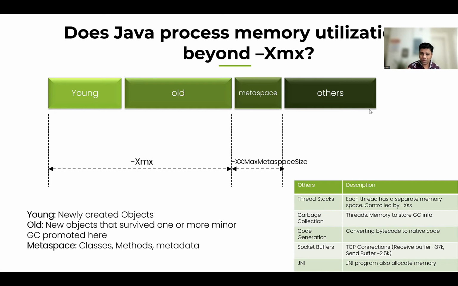So when you define Xmx, you are only defining the size of the young generation and old generation. This is the primary region. You're defining that. But after that, there is the Metaspace. After that, we have the thread stack, garbage collection, code generation, socket buffers, file descriptors, JNI, all of which require memory, and they are coming from this others region. So the answer to this question is yes. Your Java application will consume more than the Xmx you have defined.